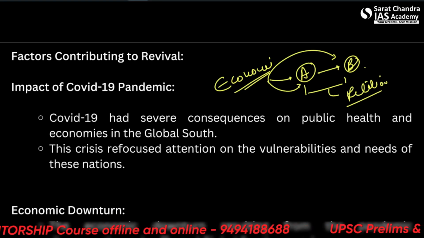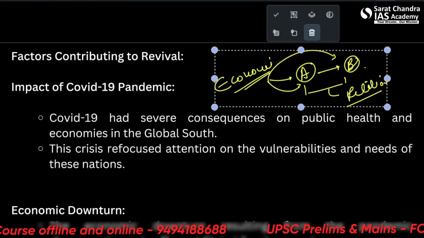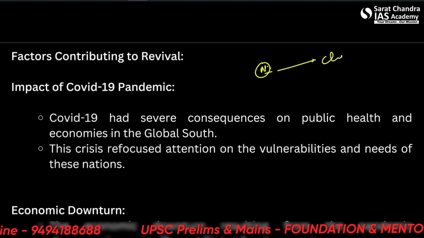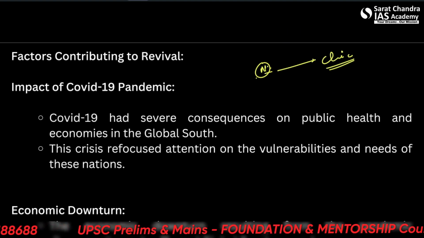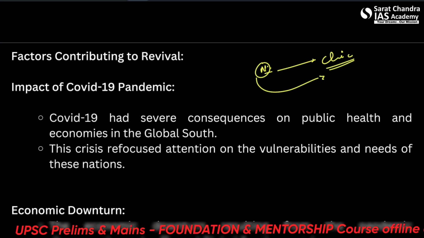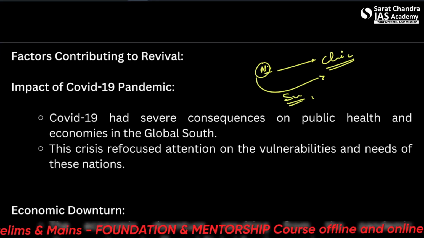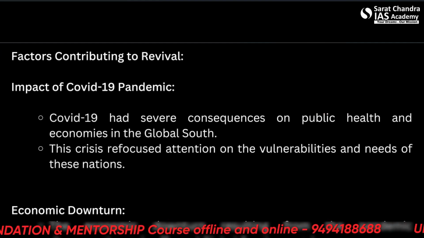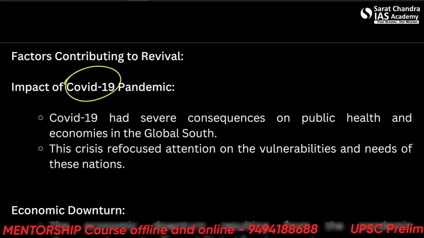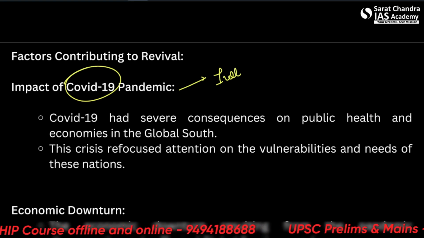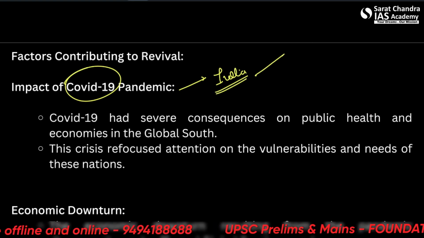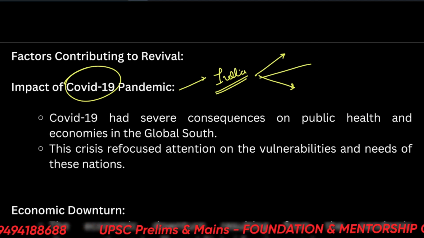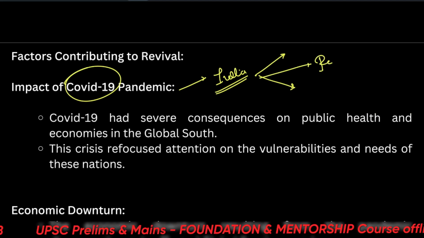North Korea also has a relation with China, let's say. So why is it having a relation with China? Because it's like a separate island. It needs China to supply it goods. So there is always an economic dependence. We must see that during the COVID-19 pandemic, what did India provide to everybody else? That's why they are dependent on us for some things, and that's why there is a revival in interest.